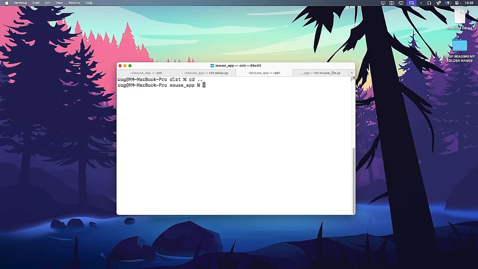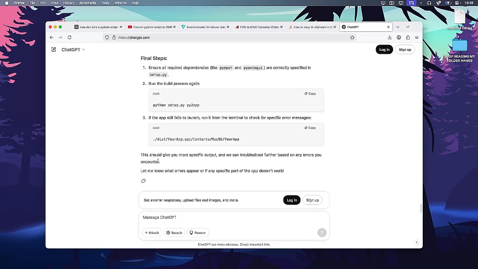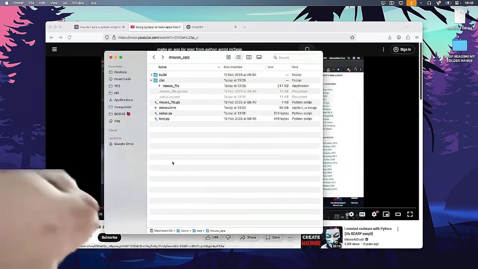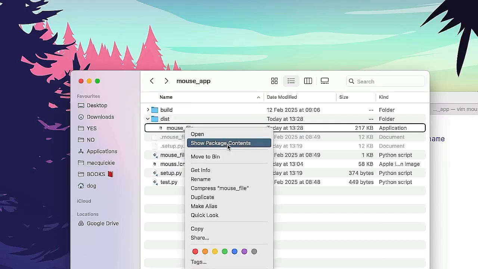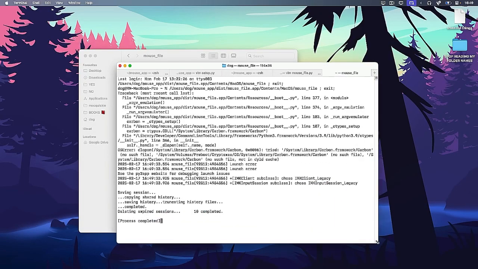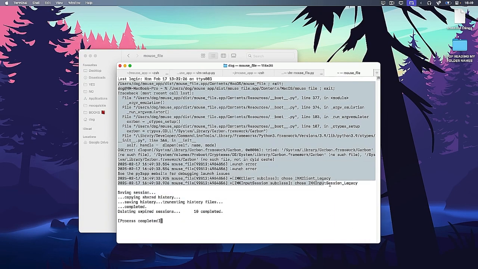Okay, I am completely stuck. This is the point where my brain tells me to give up and just use the Python script, but I'm not gonna do that, am I? No, I'm not. Oh, I can right click and show package contents. I can run this file. Now, what do all of these words mean? Oh, wait, I can just copy and ask ChatGPT.